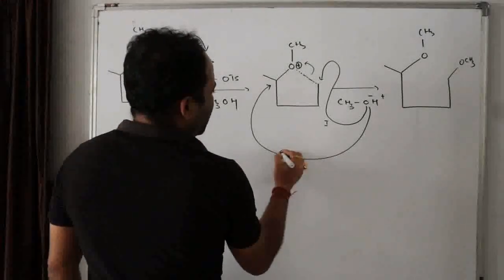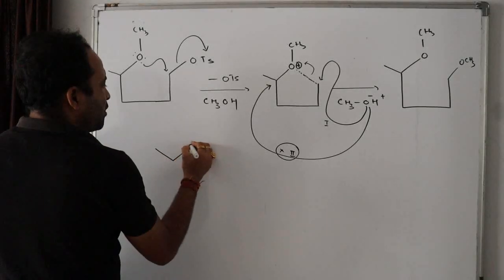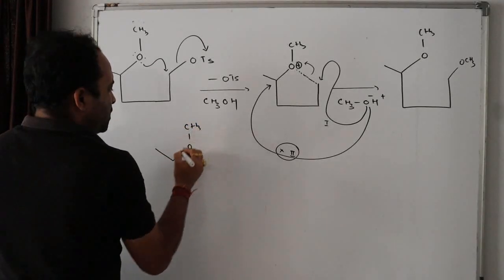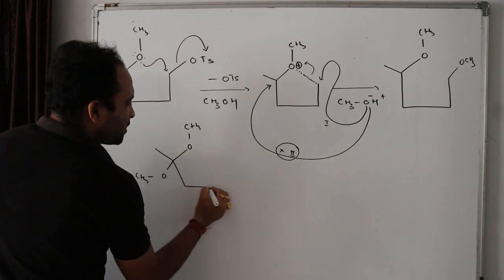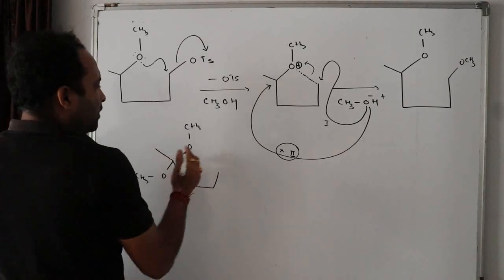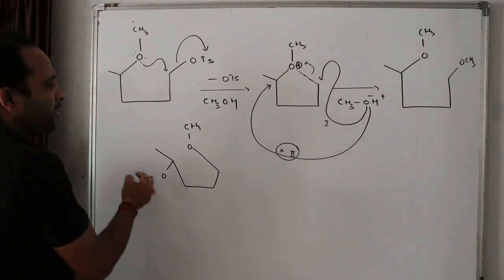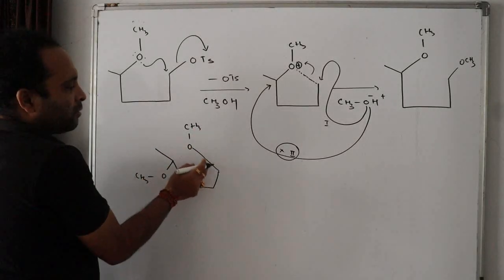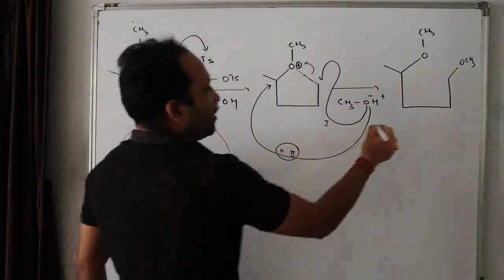Track 2 is very less amount of products will be formed. Now it will be formed something like this. O CH3. Now O CH3. This makes this very unstable. This bond breaks, isn't it? Now this bond is formed, isn't it? Clear? Now I know that this bond will be formed, this bond will be formed, this bond will be broken. This is a minor product and this is the major product.